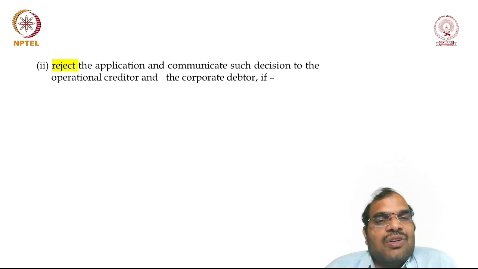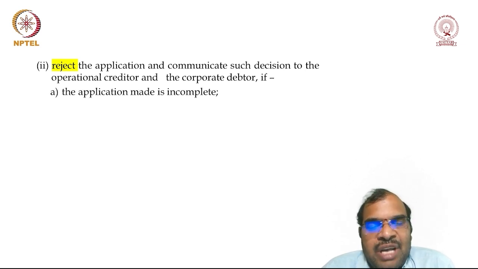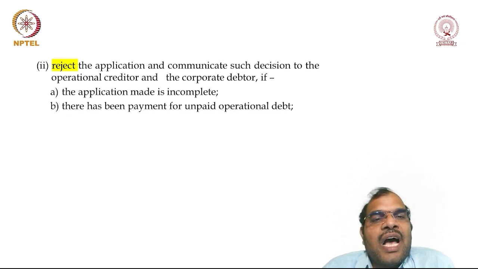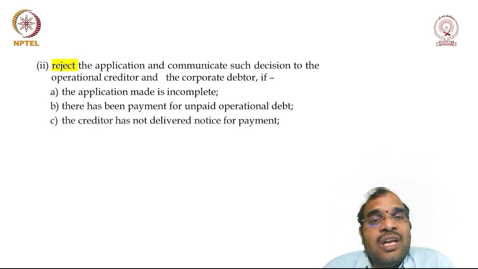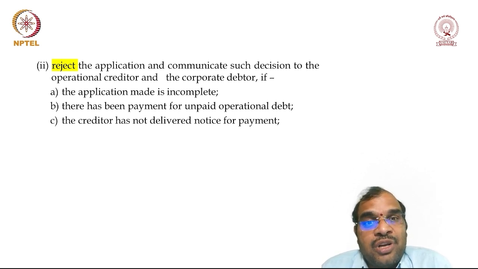He shall reject the application when the application made is incomplete, and if there has been payment of the unpaid operational debt. The corporate debtor has made the payment. If he made the payment, then there is no concept of filing an application under this section. Then the creditor has not delivered notice for payment. One of the mandatory requirements is that the operational creditor is supposed to deliver the notice of payment. If he fails to deliver the notice for payment, then he cannot file an application under this section.